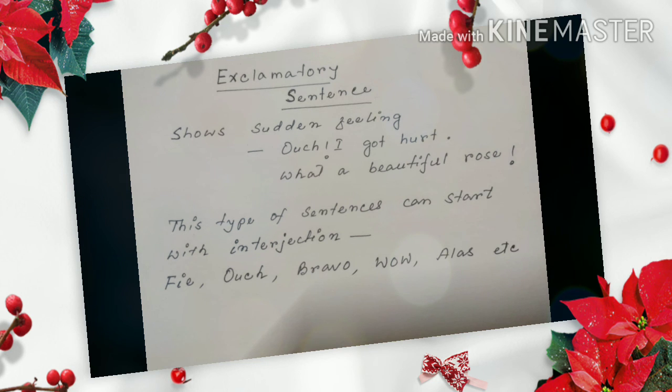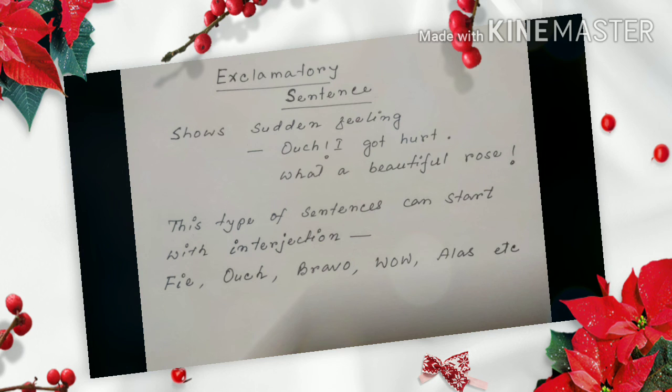There are no subtypes of assertive, imperative or exclamatory sentences, but interrogative sentences are of two types: WH question and yes-no question. Interrogative sentences start with a question word. A WH question starts with WH words, and a yes-no question starts with auxiliary verbs or modal verbs.